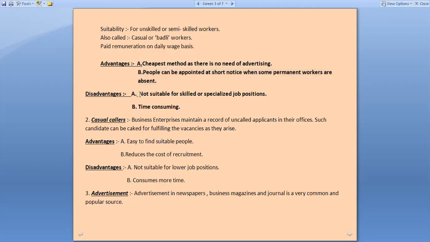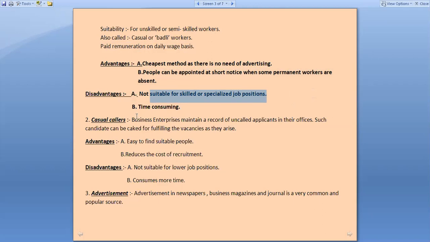There are some disadvantages of this too. First one is it is not suitable for skilled or specialized job positions. If you want a manager or an accountant or a CA, if you want people having qualification or experience, this method of recruitment is not suitable for them because it requires a separate process to be followed.